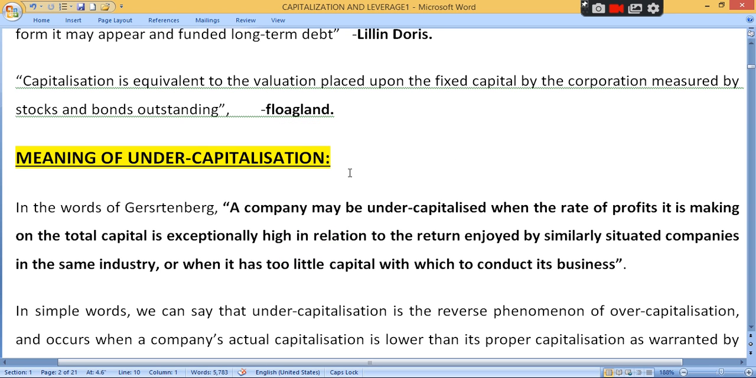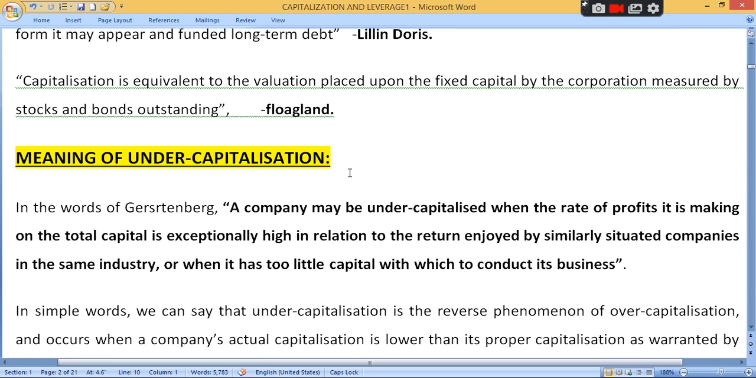You have to prepare the meaning of undercapitalization and overcapitalization. Then you have to prepare causes, effects and remedies. There are only two questions in capitalization, that is undercapitalization and overcapitalization, and you have to prepare causes, effects and remedies.